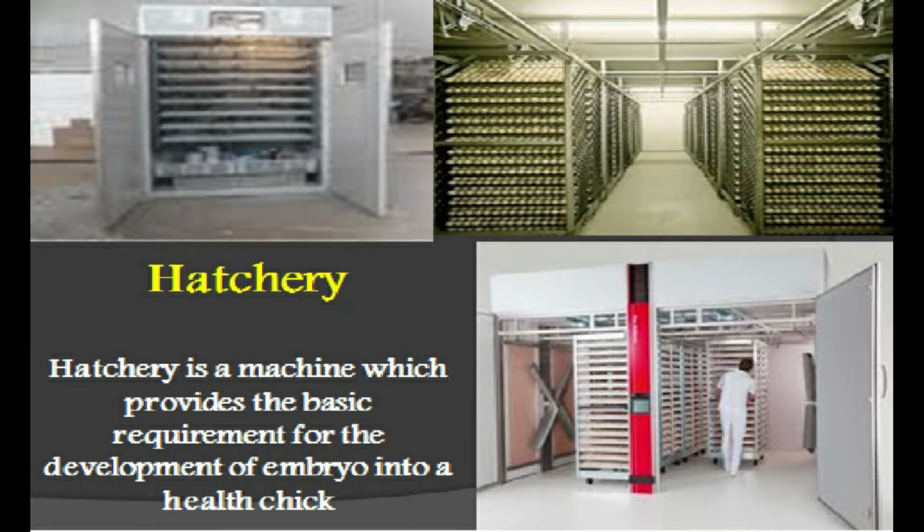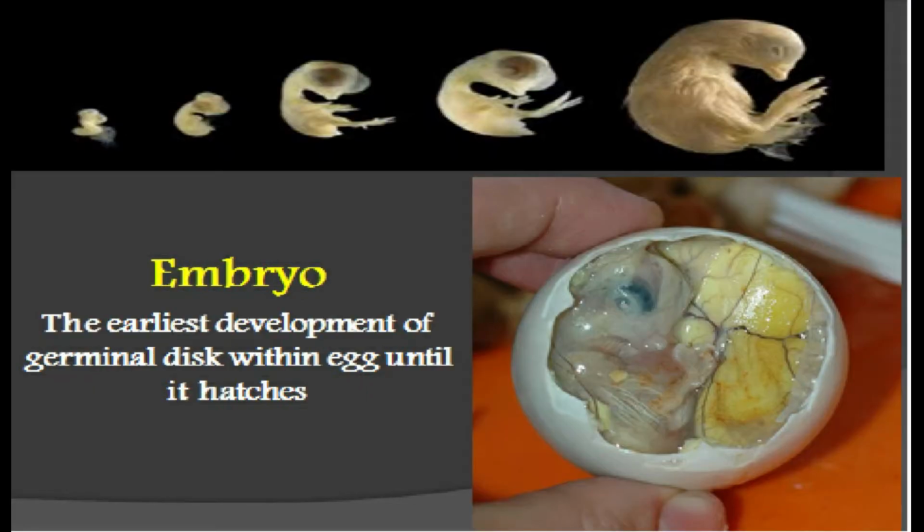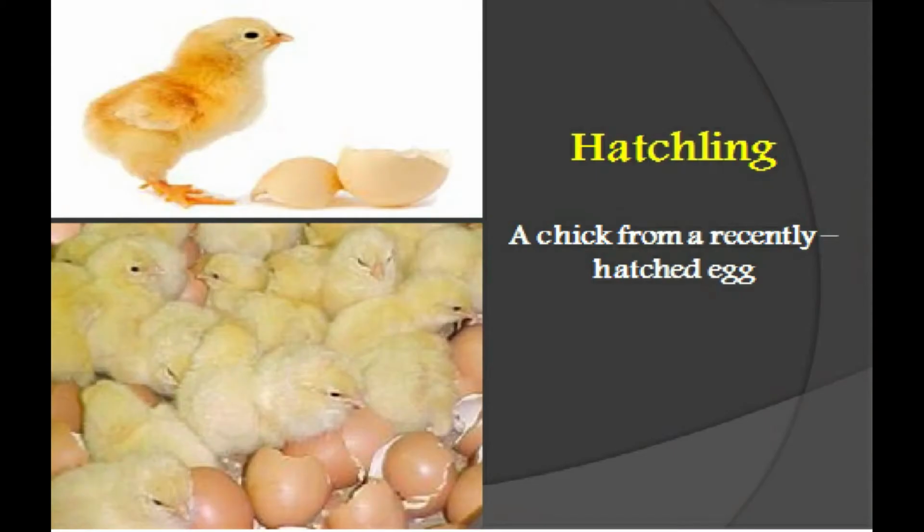As we know, the hatchery is the machine which provides the basic requirements for the development of an embryo into a healthy chick. Second, oology is the branch of science which deals with the study of eggs. A chamber that provides nourishment and protection for the growth and development of the embryo inside it is also known as the egg. Embryo is the earliest development of the germinal disc within the egg until it is hatched.